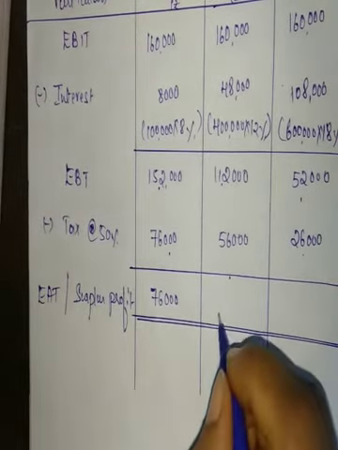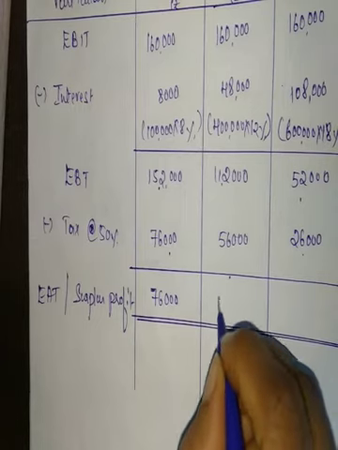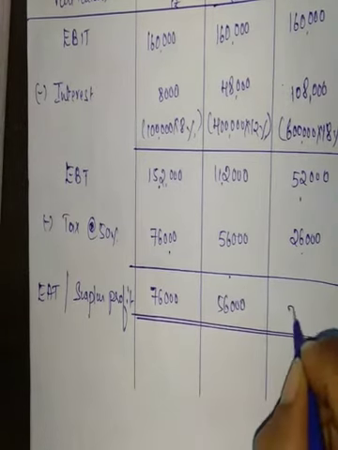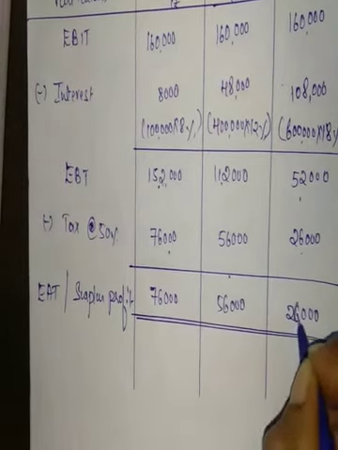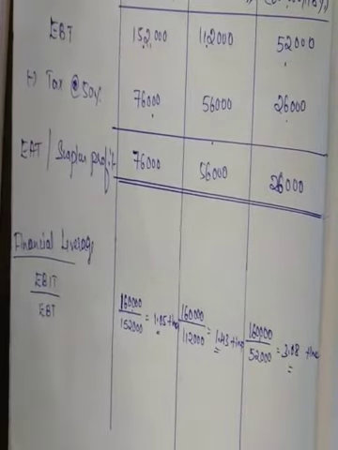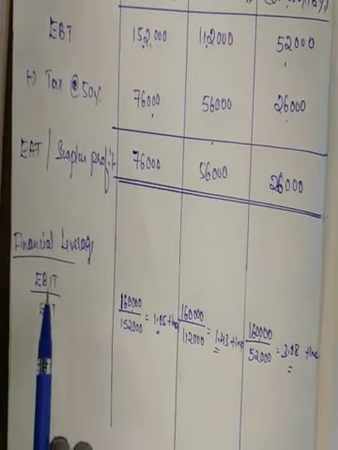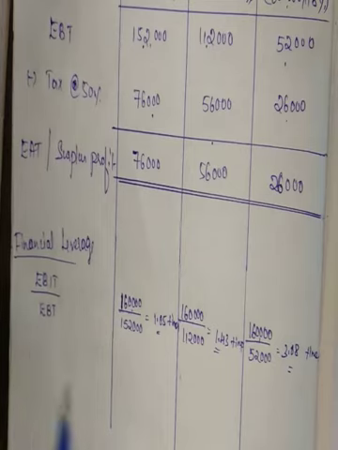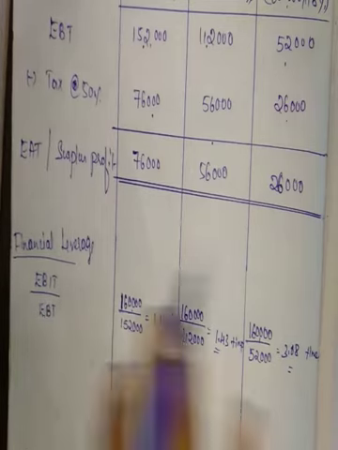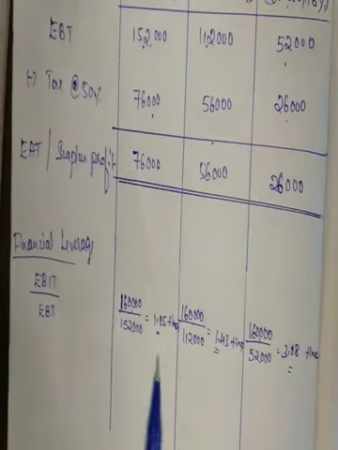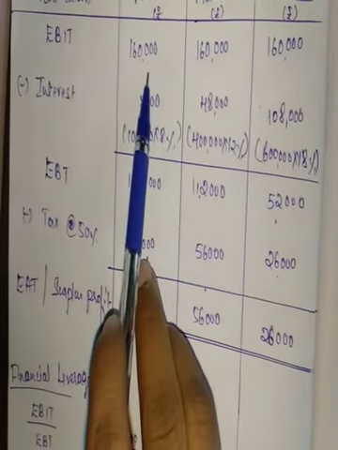Surplus profit for plan 1 is 76,000, plan 2 is 56,000 and plan 3 is 26,000. Calculation of financial leverage. The formula is EBIT divided by EBT. There is no preferential capital in this problem, so this formula will apply for all the 3 alternatives. So first plan, where EBIT is 1,60,000 divided by EBT 1,52,000,